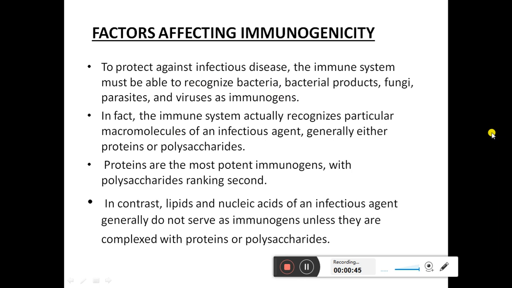Factors affecting immunogenicity. To protect against infectious disease, the immune system must be able to recognize bacteria, bacterial products, fungi, parasites, and virus as immunogens. In fact, the immune system actually recognizes particular macromolecules of an infectious agent, generally either protein or polysaccharide. Proteins are the most potent immunogens, with polysaccharides ranking second. In contrast, lipids and nucleic acids of an infectious agent generally do not serve as immunogens unless they are complexed with proteins or polysaccharides.